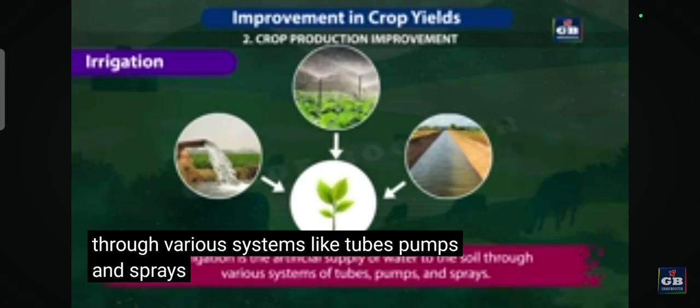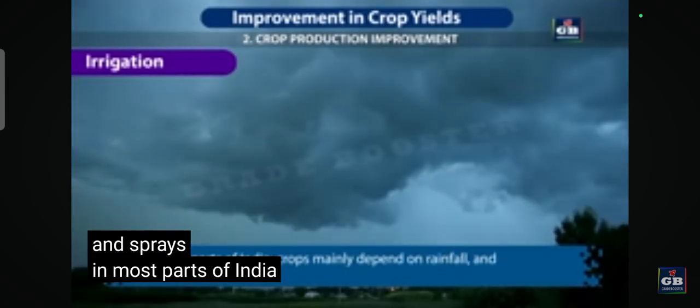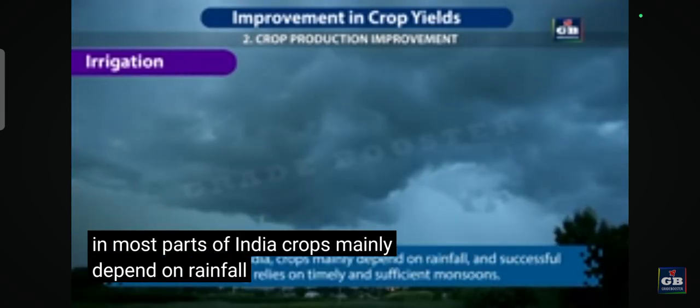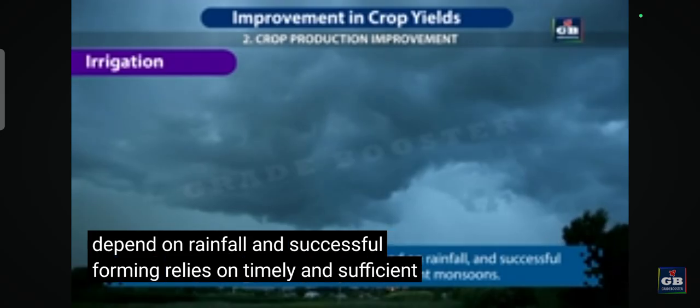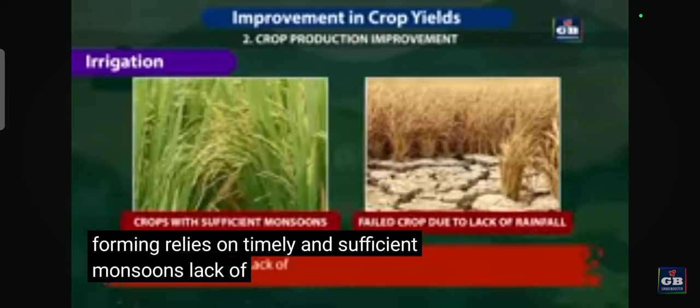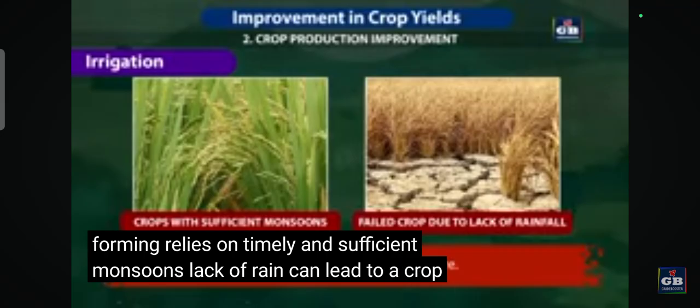In most parts of India, crops mainly depend on rainfall, and successful farming relies on timely and sufficient monsoons. Lack of rain can lead to a crop failure.